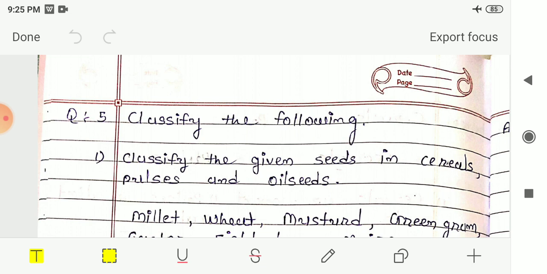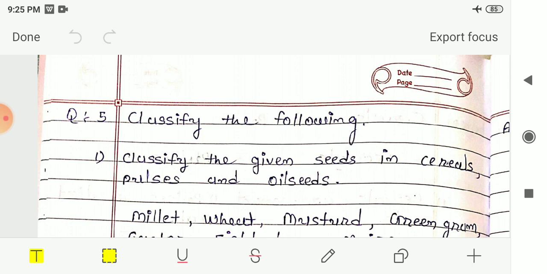Mostly cereals are examples of monocot seeds, like wheat. Mustard is an oil seed, however it is a type of monocot seed. Rice, maize and bajra are also examples of monocot seeds.